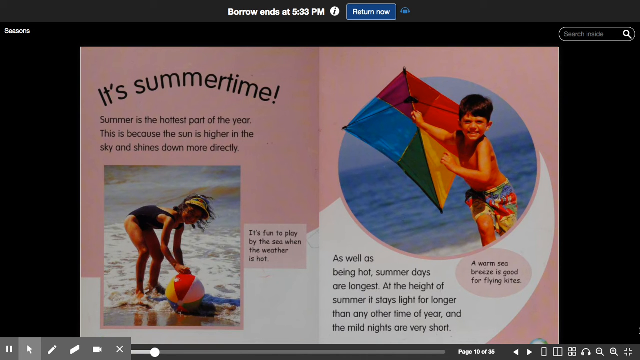It's summertime. Summer is the hottest part of the year. This is because the sun is higher in the sky and shines down more directly. As well as being hot, summer days are longest. At the height of summer, it stays light for longer than any other time of year, and the mild nights are very short.